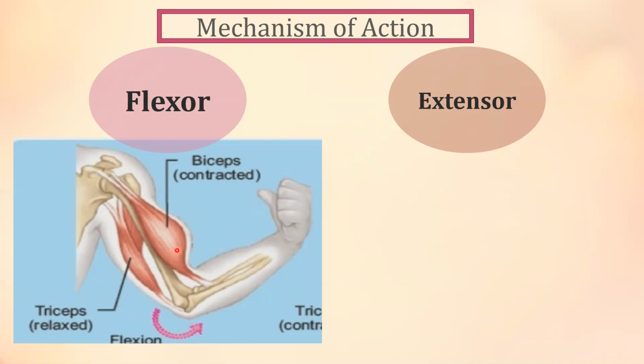When the bicep muscle contracts, the forearm insertion end is pulled up. When the bicep muscle contracts, the forearm is pulled up. This is called flexion of the elbow joint.